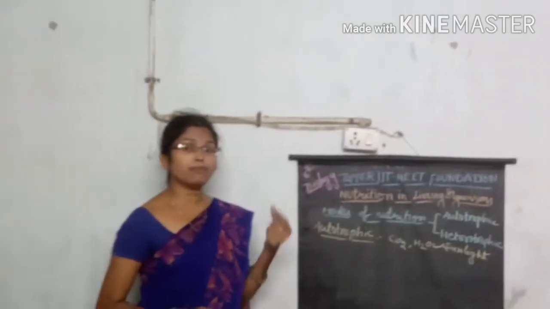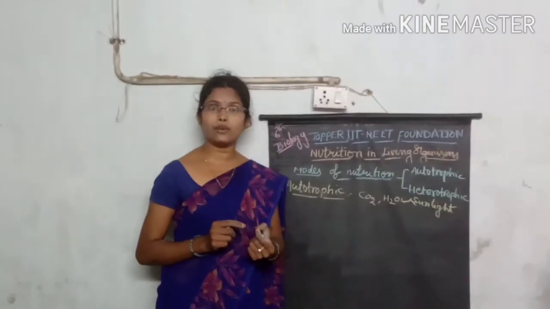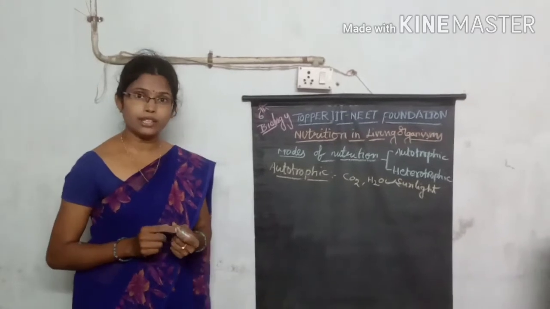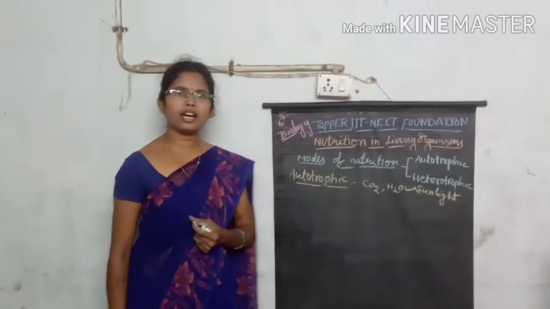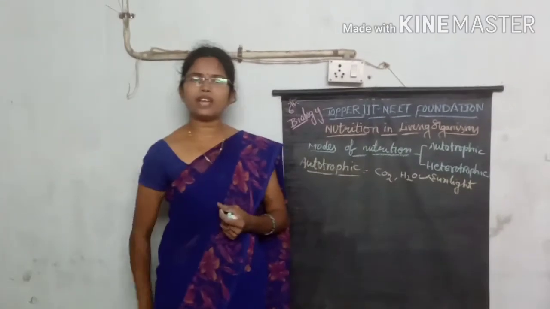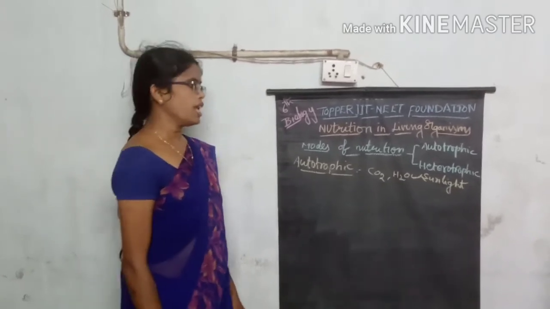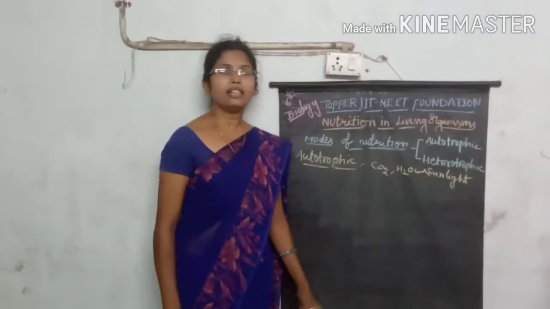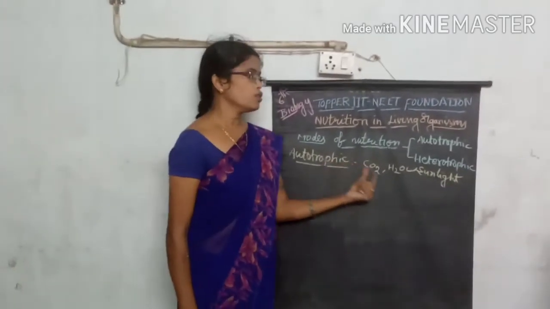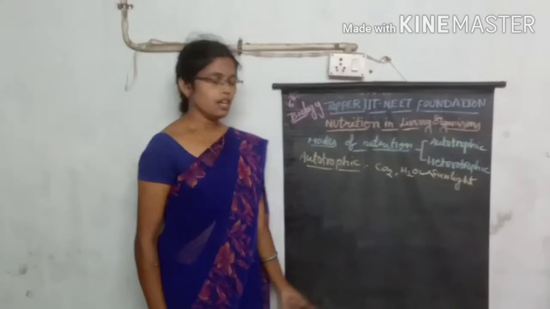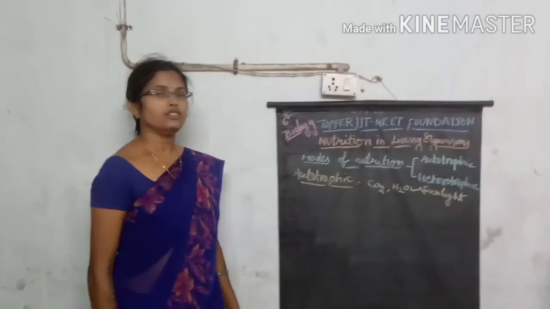In autotrophic nutrition, there are also some bacteria, photosynthetic algae, or photosynthetic bacteria. For example, you know Euglena. That is also a photosynthetic organism, a protozoan. Like that, there are some bacteria and some algae. These also prepare their own food material during the process of photosynthesis. So plants and these organisms all come under autotrophic nutrition.